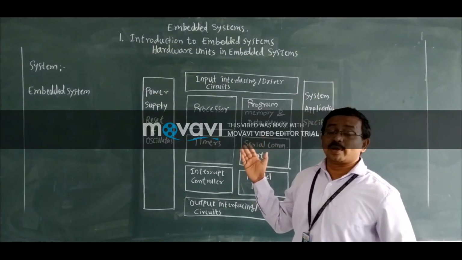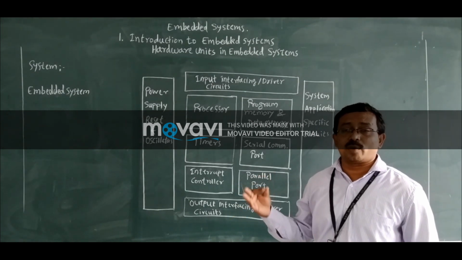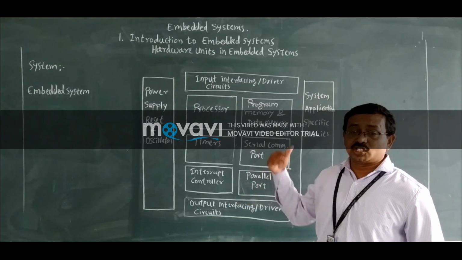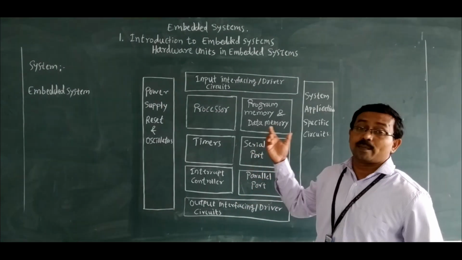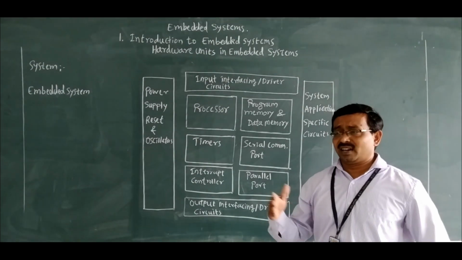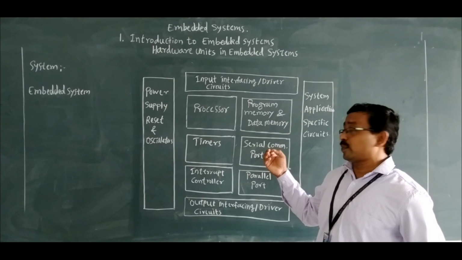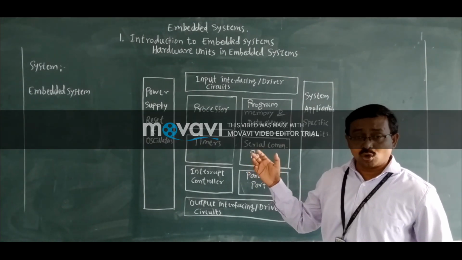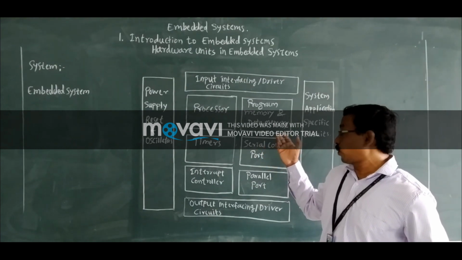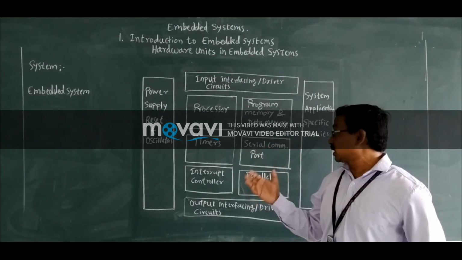Okay, so program memory may be your ROM, it may be your EEPROM, it may be your flash memory. As per your system requirement, we are using program memory. And data memory may be your DRAM or static RAM. So data memory is used to store your data for temporary purposes, and program memory is used to store your instruction codes.